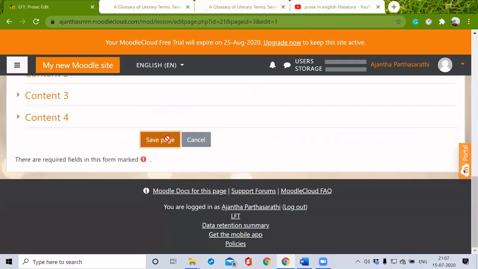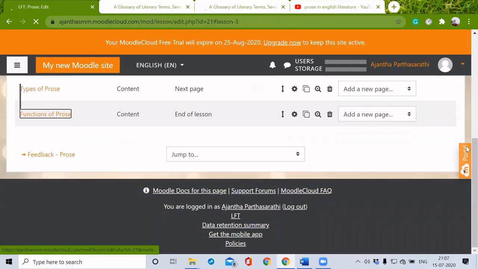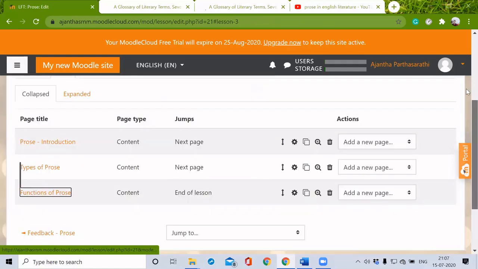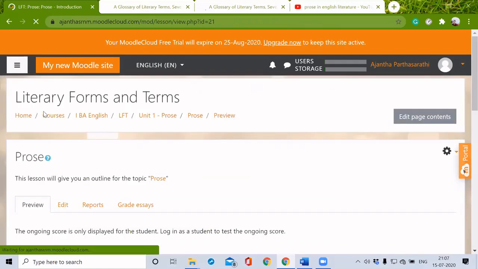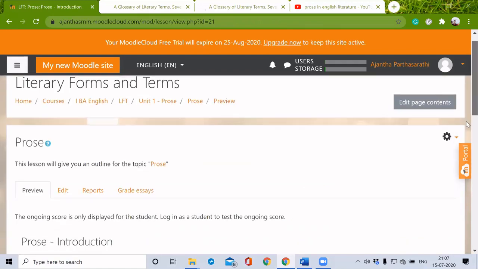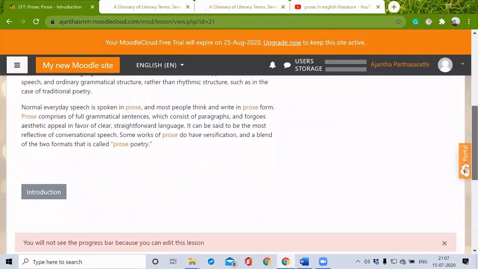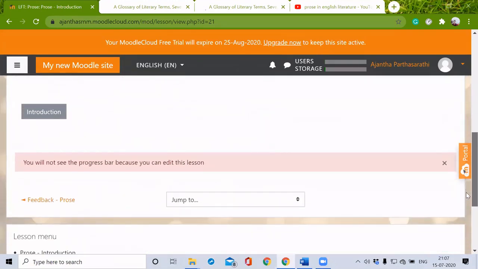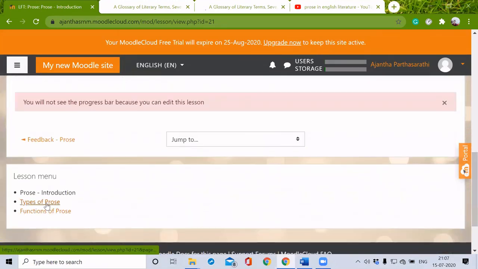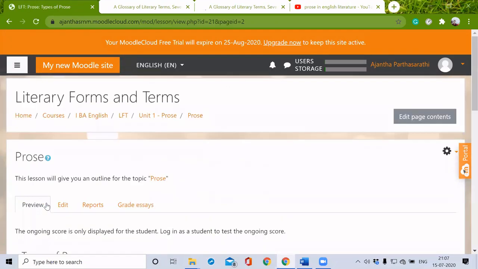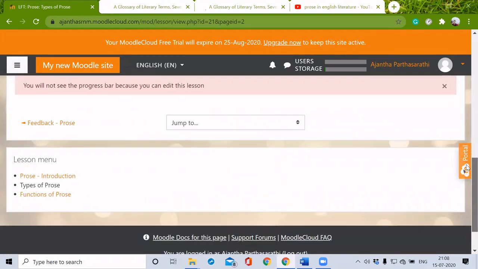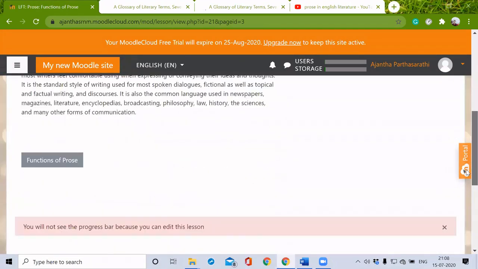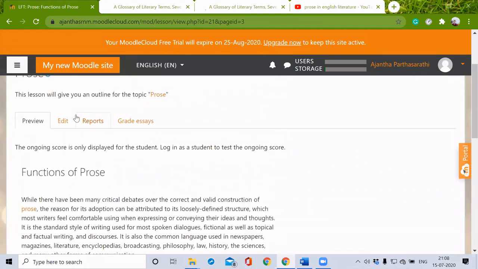Save page. So after this, we can preview it. This way we can preview it.